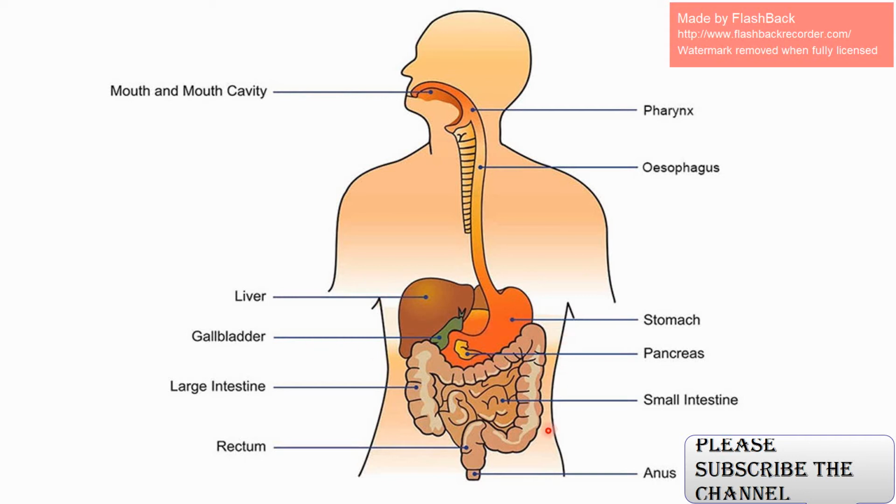Now you can see here that this is the small intestine. You can see this is the large intestine. The large intestine absorbs the water, and this is the rectum, and this is the anus. From the anus, the waste particles are removed.